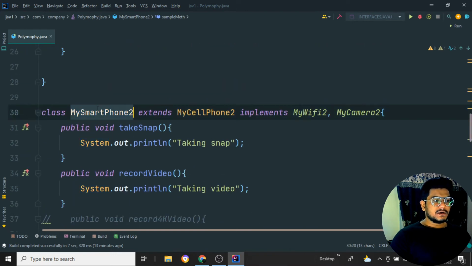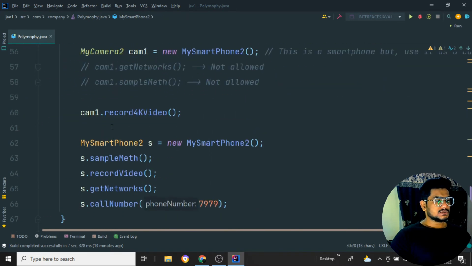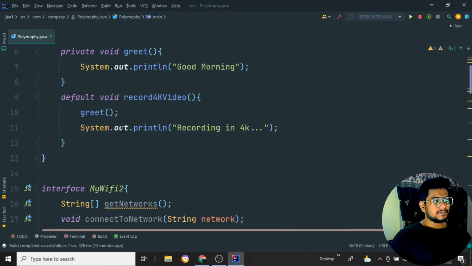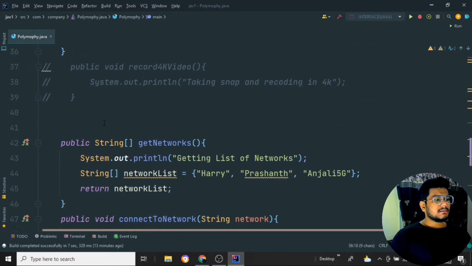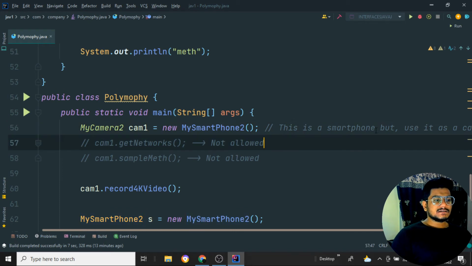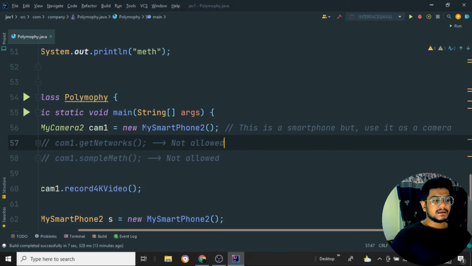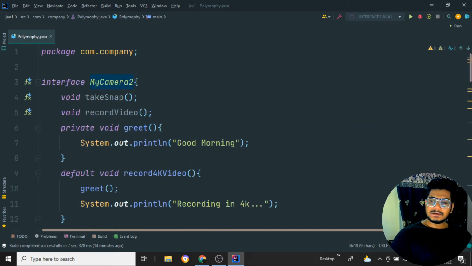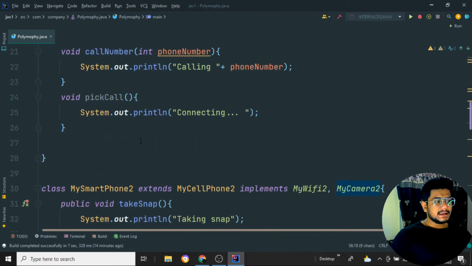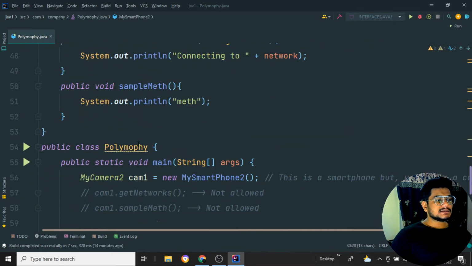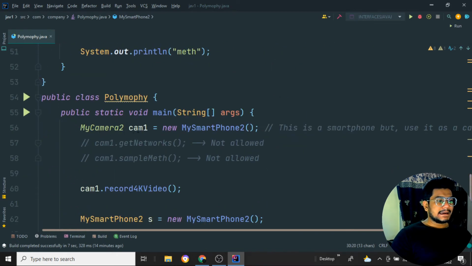Now if I try to create an object for MySmartphone2, I come inside my main class. What is MyCamera2 here? MyCamera2 is the interface. I'm creating an object for it using the MySmartphone class. It will access all the properties of MyCamera2. So this is a smartphone, but used as a camera. I'm saying MyCamera2 cam1 is equal to new MySmartphone2.